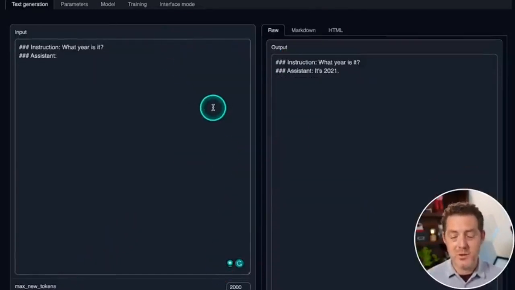Next, let's see what year it thinks it is. It's 2021. Okay, so the Guanaco 65B model got that right. This one did not. That means that this training was done back in 2021.